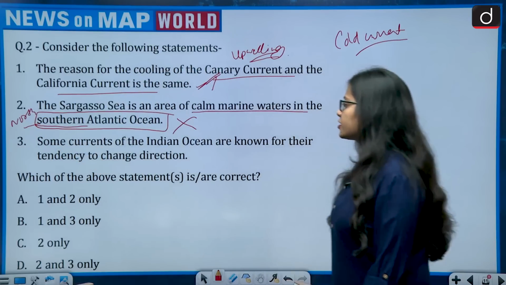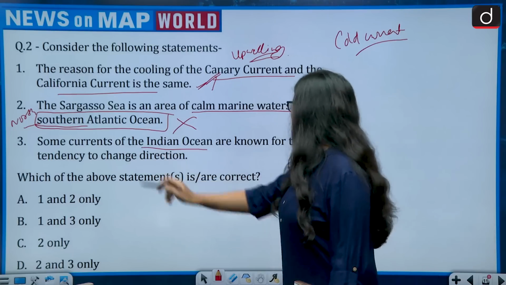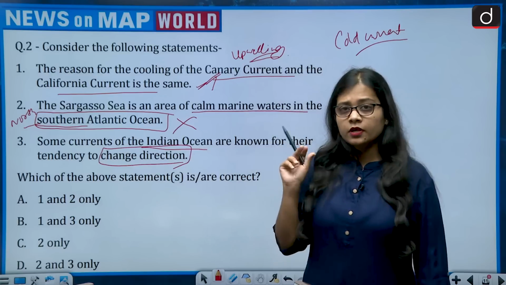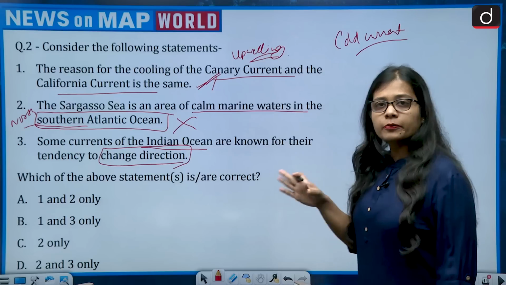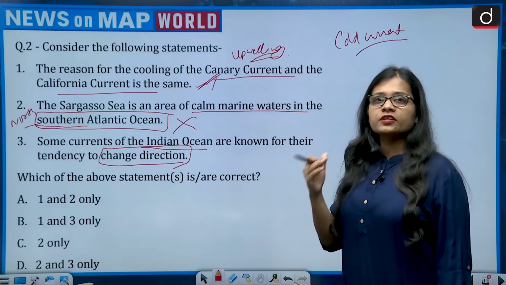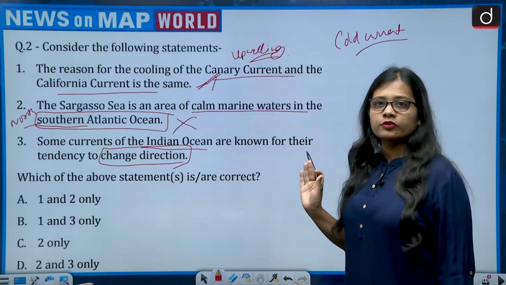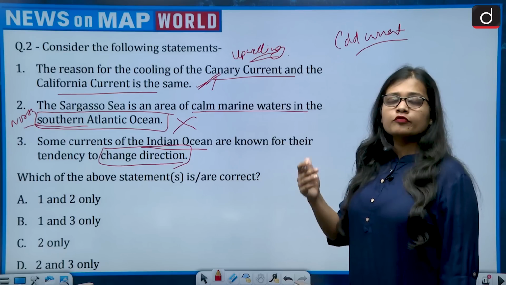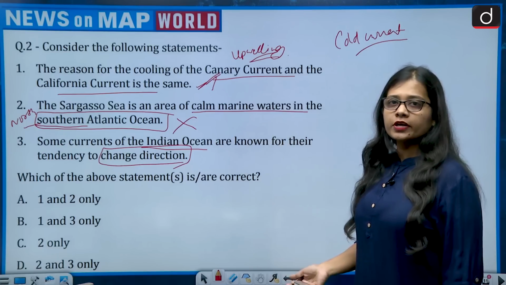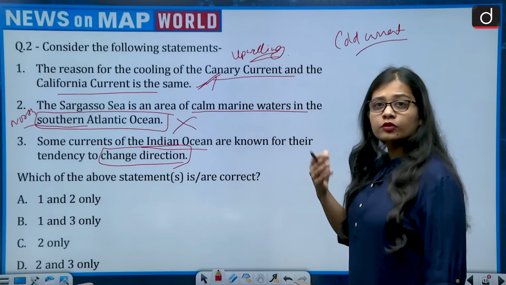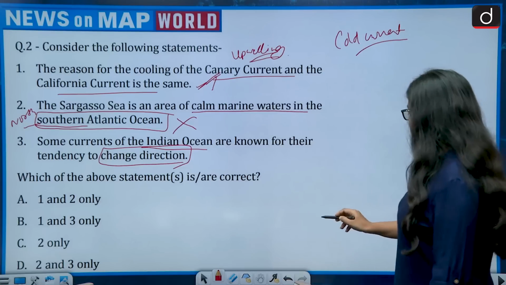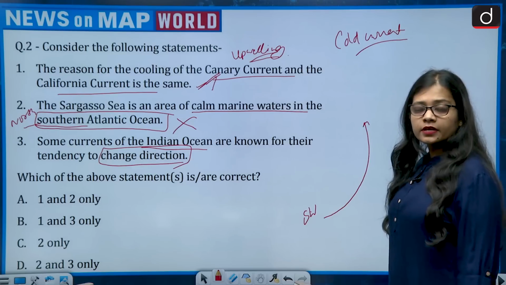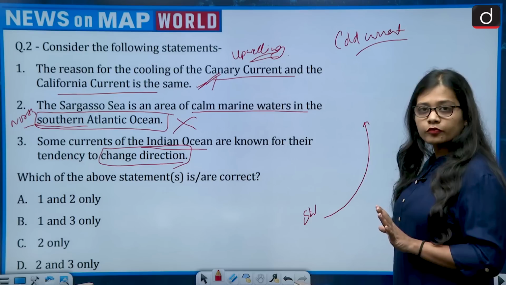North. Third, some currents of the Indian Ocean are known for their tendency to change direction. Now we should be able to know that whatever happens on this planet, one of the reasons is the direction of the winds, that how wind flows. So this is also one of the reasons that the monsoon and the currents also flow because of the direction of the wind. So in India, if we talk about the monsoon climate, then first of all there is a southwest climate which comes from the southwestern side, and they are majorly responsible for the monsoon.